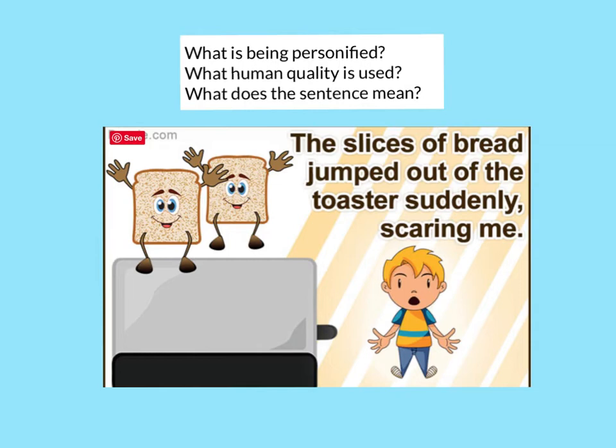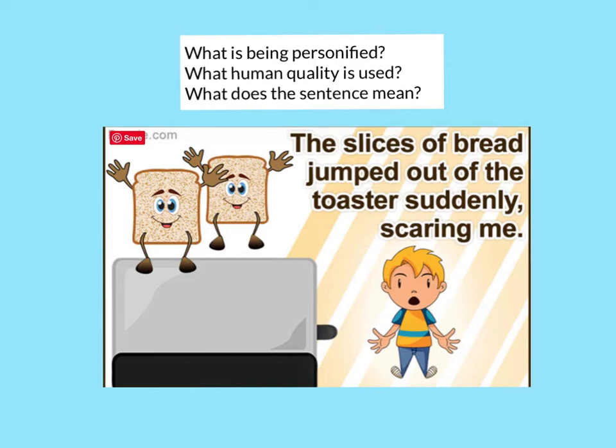For the final example, we're going to look at what is being personified, what human quality is used, and what the sentence means. Okay, so in the picture we see some bread jumping out of a toaster. It says, the slices of bread jumped out of the toaster suddenly, scaring me. Okay, what is being personified? The bread, the slices of bread.